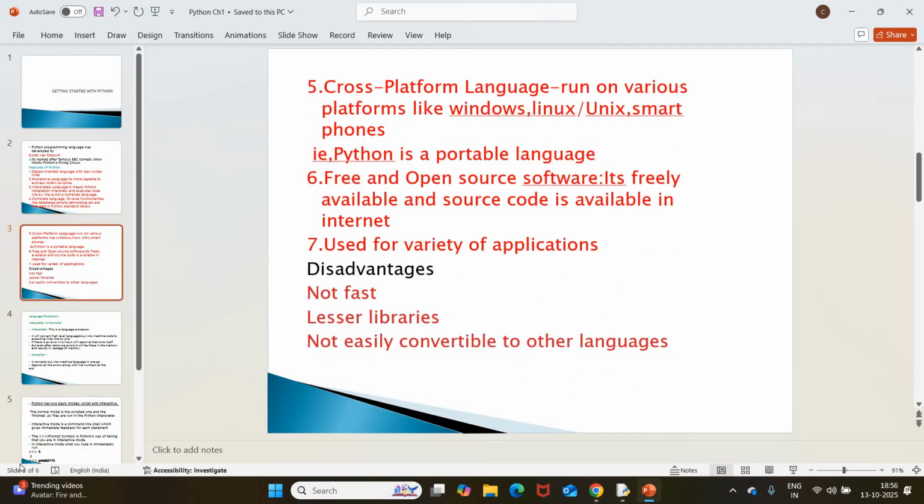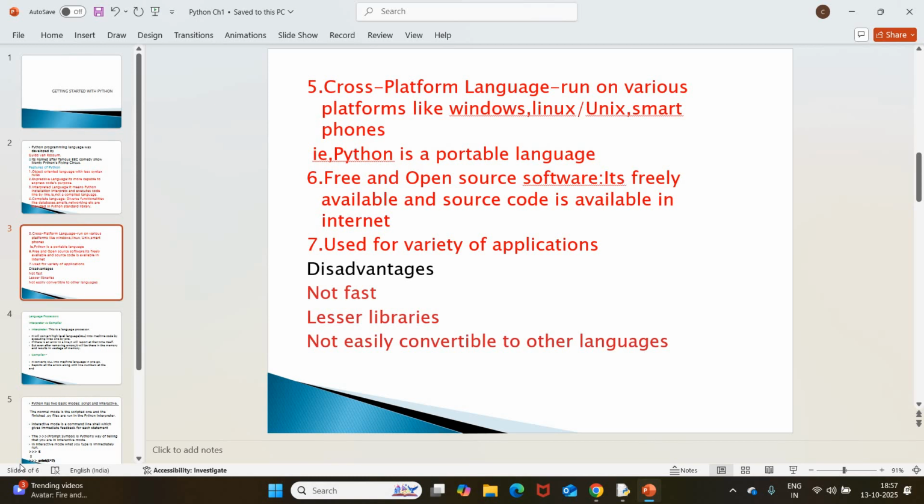It is a cross-platform language, meaning it can be executed on various operating systems or platforms like Windows, Linux, Unix, or smartphones. So we can call it a portable programming language. And if you have an Android mobile phone and you want to execute Python code on it, you can install Pyandroid from the Play Store.